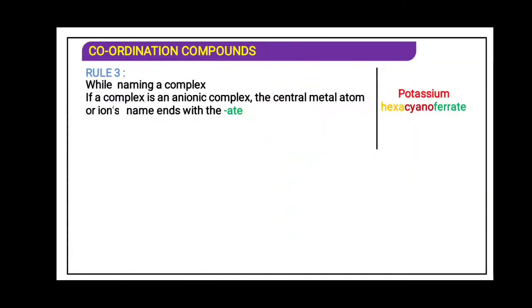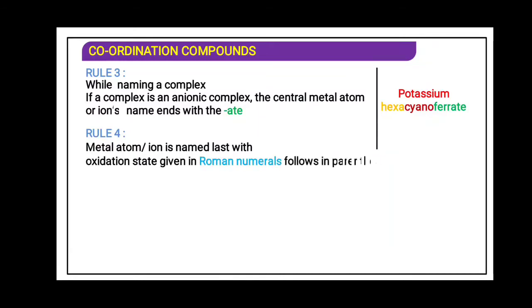So over here, potassium hexacyanoferrate. Why ferrate? Because the charge on the square bracket will be negative because potassium is positive. Rule number 4: the metal atom or ion is named last with the oxidation state in Roman numerals in a parenthesis, that is in the bracket.